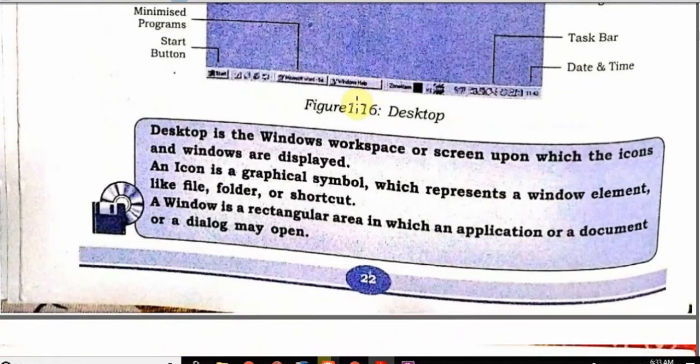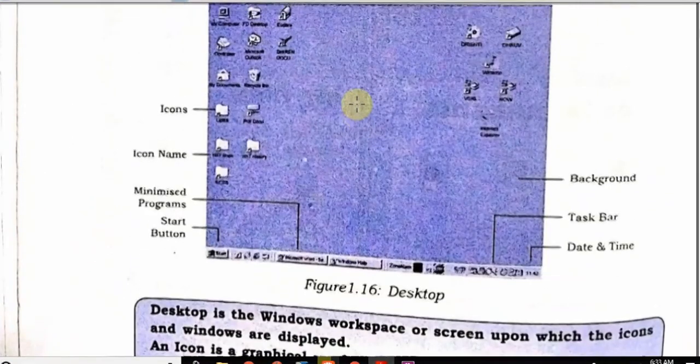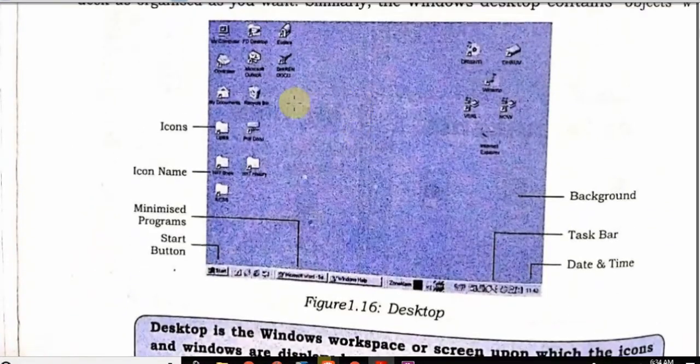Now you can see here what are the different options and values available. This is the start button. Students, let me remind you, this figure is for Windows XP and Windows 7. Windows 8 and Windows 10 are quite different.